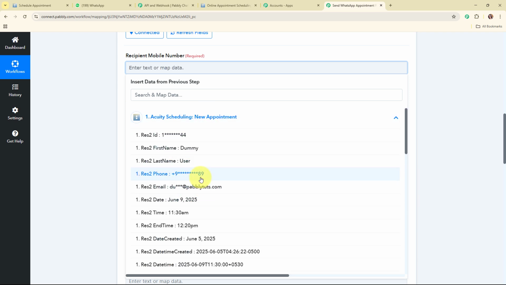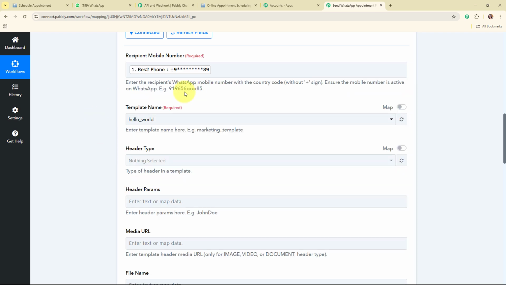So this is the phone number received over here. Here it says, enter the recipient's WhatsApp mobile number with the country code without the plus sign. Ensure the mobile number is active on WhatsApp. So here you need to make sure that your customer number must not contain the plus sign. You can see right now it is containing the plus sign.